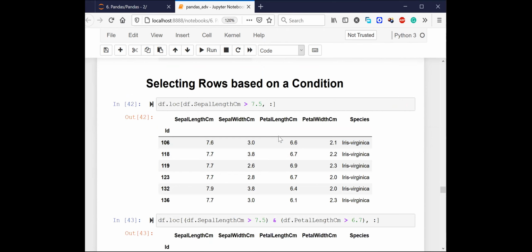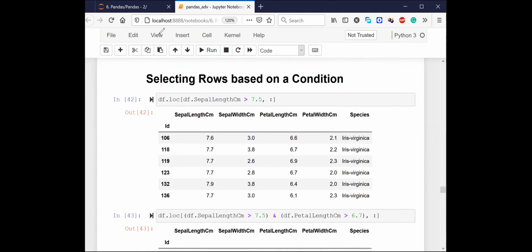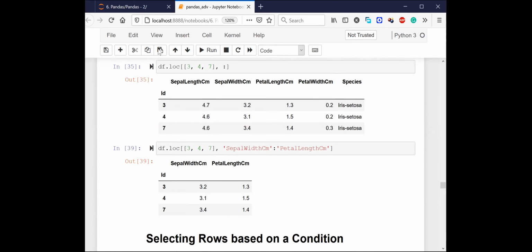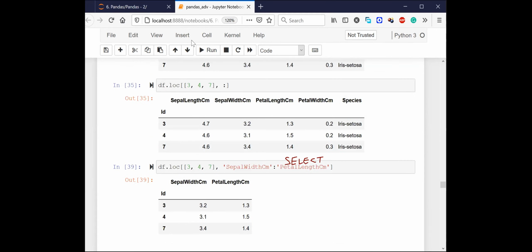All right. Now let's say I want to write something like this. Select star from data frame where sepal length centimeter is greater than 7.5.